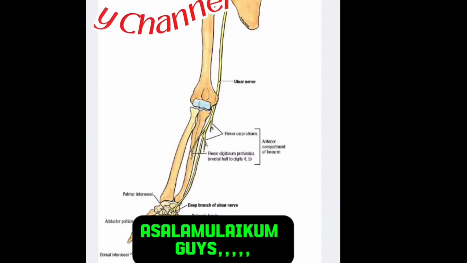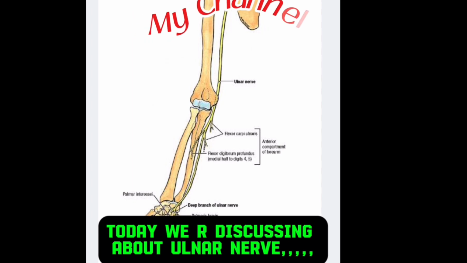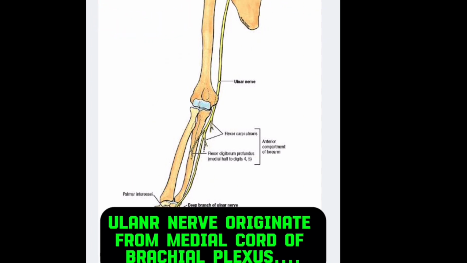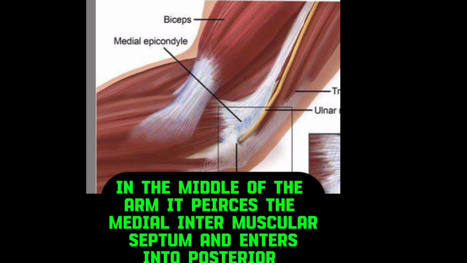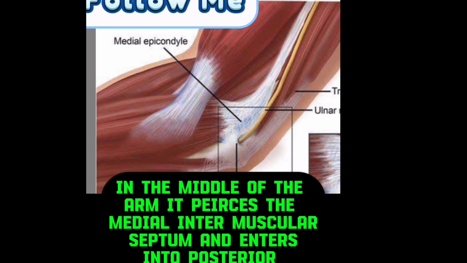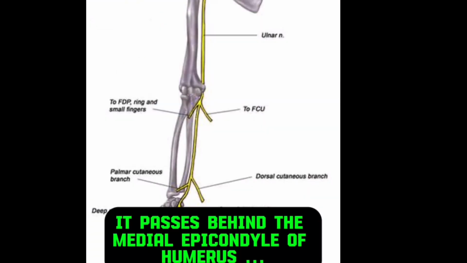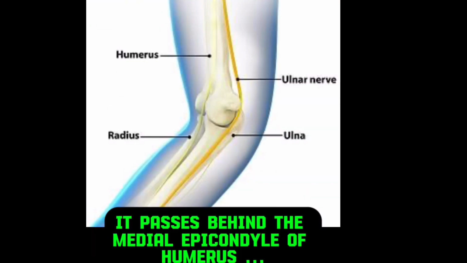Today we are discussing the ulnar nerve. Origin: the ulnar nerve originates from the medial brachial plexus. It leaves the axilla and enters the arm. In the middle of the arm, it pierces the medial intermuscular septum and enters the posterior compartment of the arm. It passes behind the medial epicondyle of the humerus.